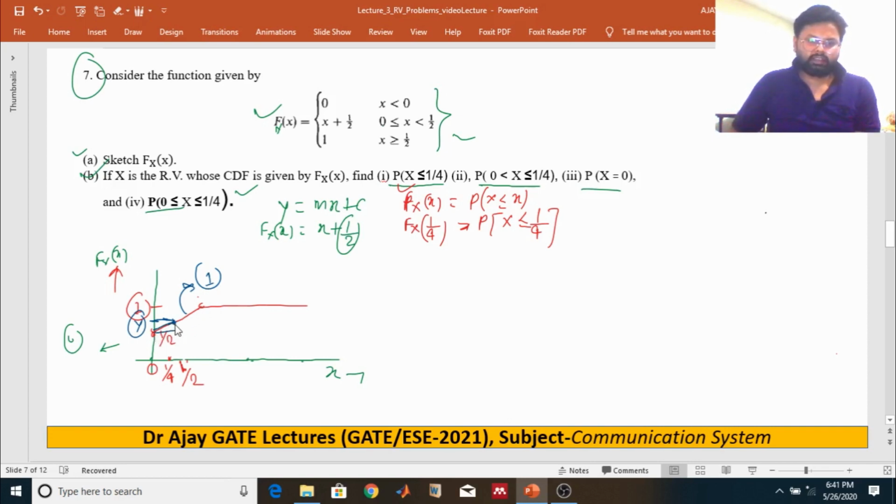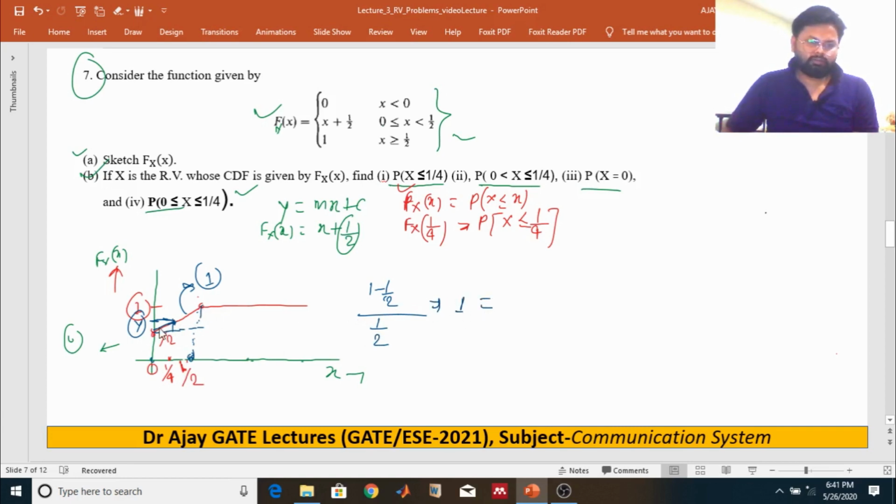So we can say that the change in y-axis, that means 1 minus half, divided by the change in x-axis, half minus 0, is the slope of this line, that is 1.